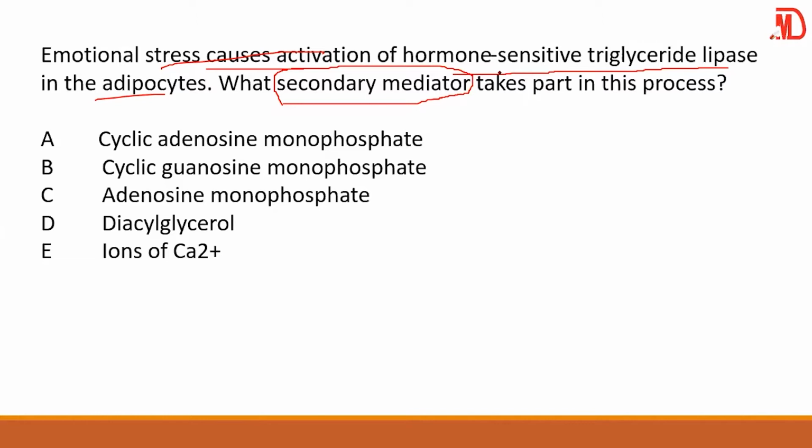Some of them include glycogen. In glycogen, cyclic AMP comes into play. In sugar, like carbohydrate, cyclic AMP comes into play. And then in lipid metabolism, like this case, fat metabolism, we are thinking of cyclic AMP. So here, your answer is A.